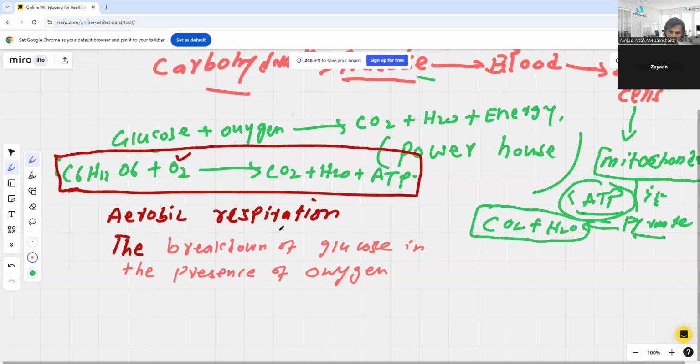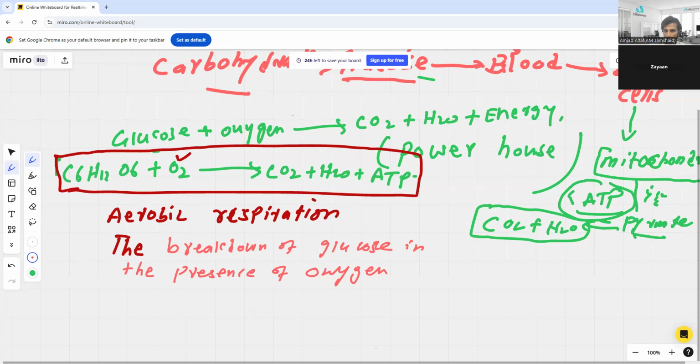Good. First, the important concept that you should know, and most of the questions we will discuss in practice, you will see those would be from the aerobic respiration. Okay, so this is the first point. I hope you have an idea now. This concept is clear to you.